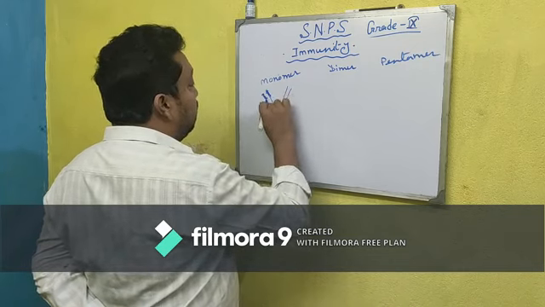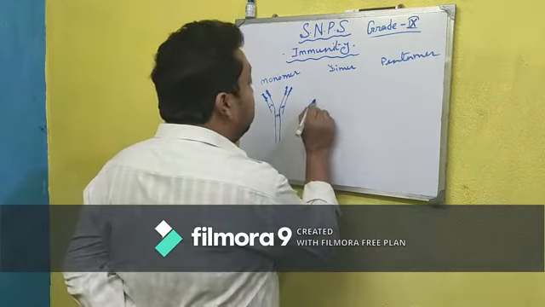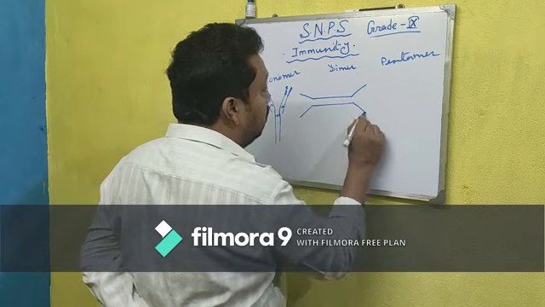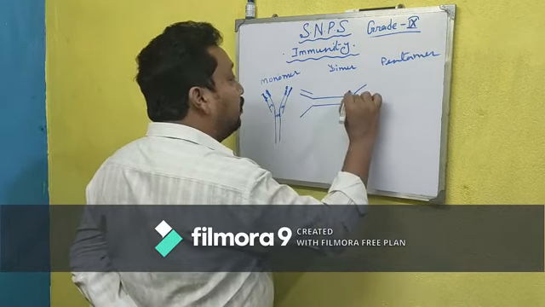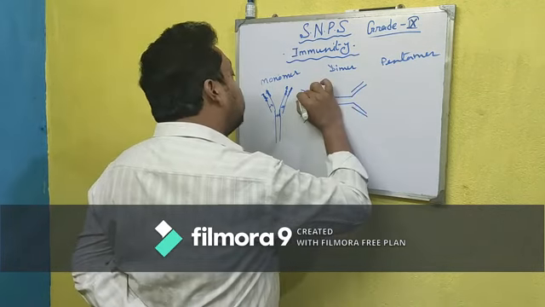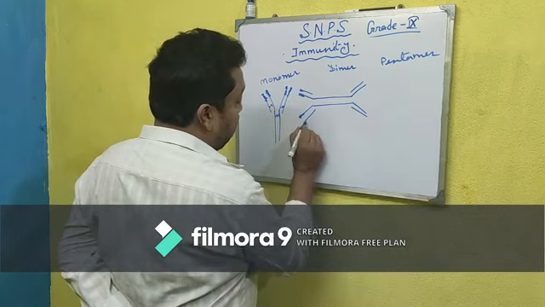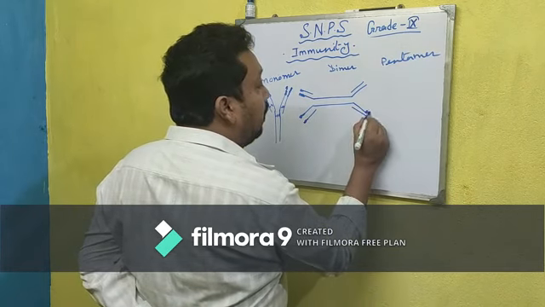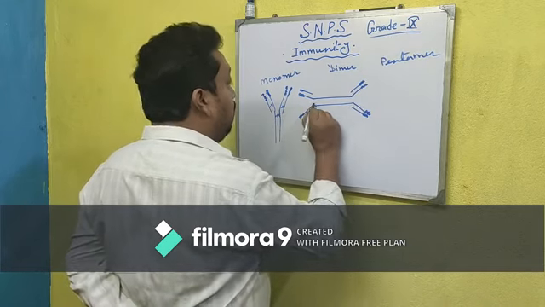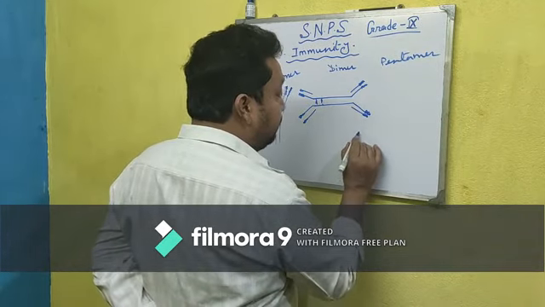Whereas in a dimer, two basic structures are attached with each other. And in a pentamer, there are 5 structures.